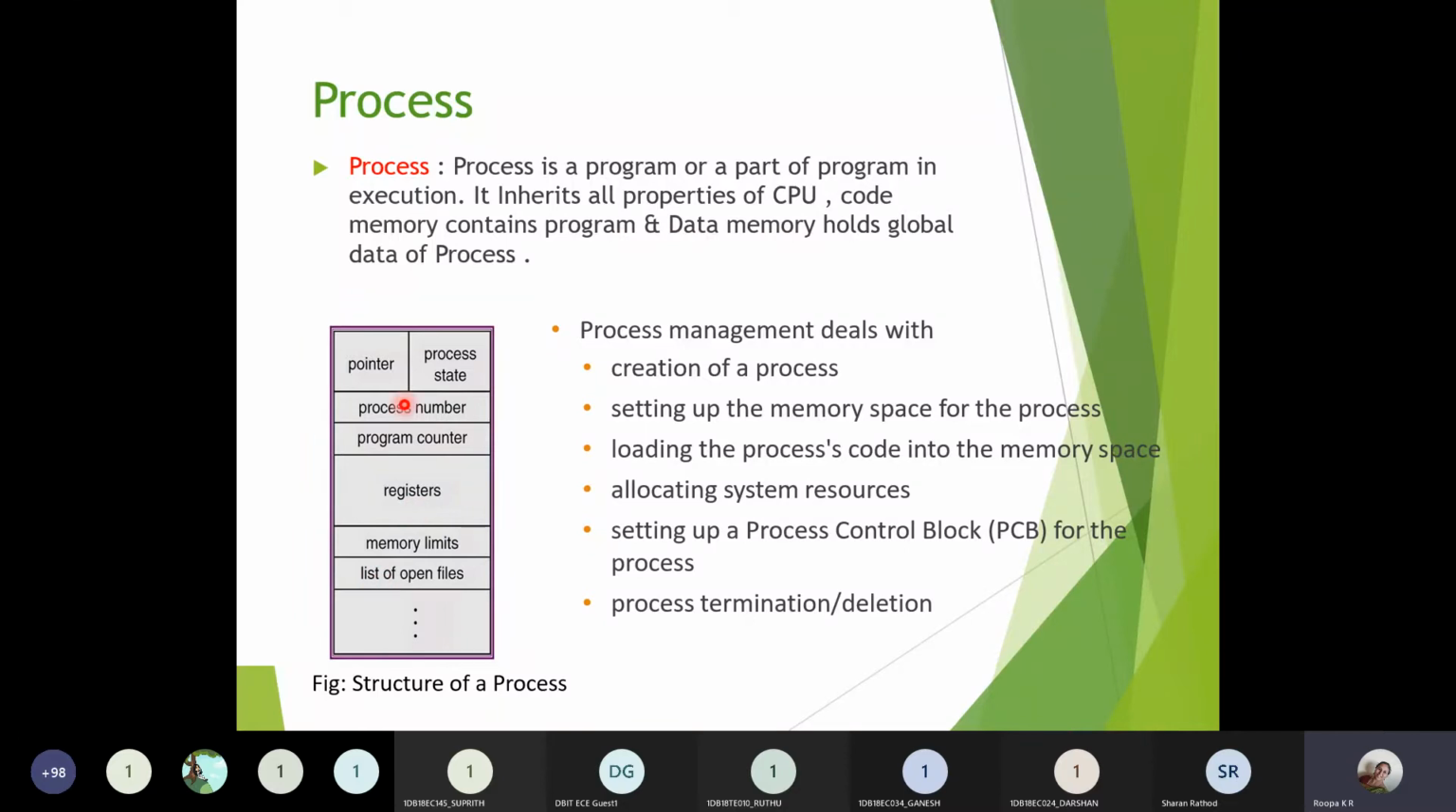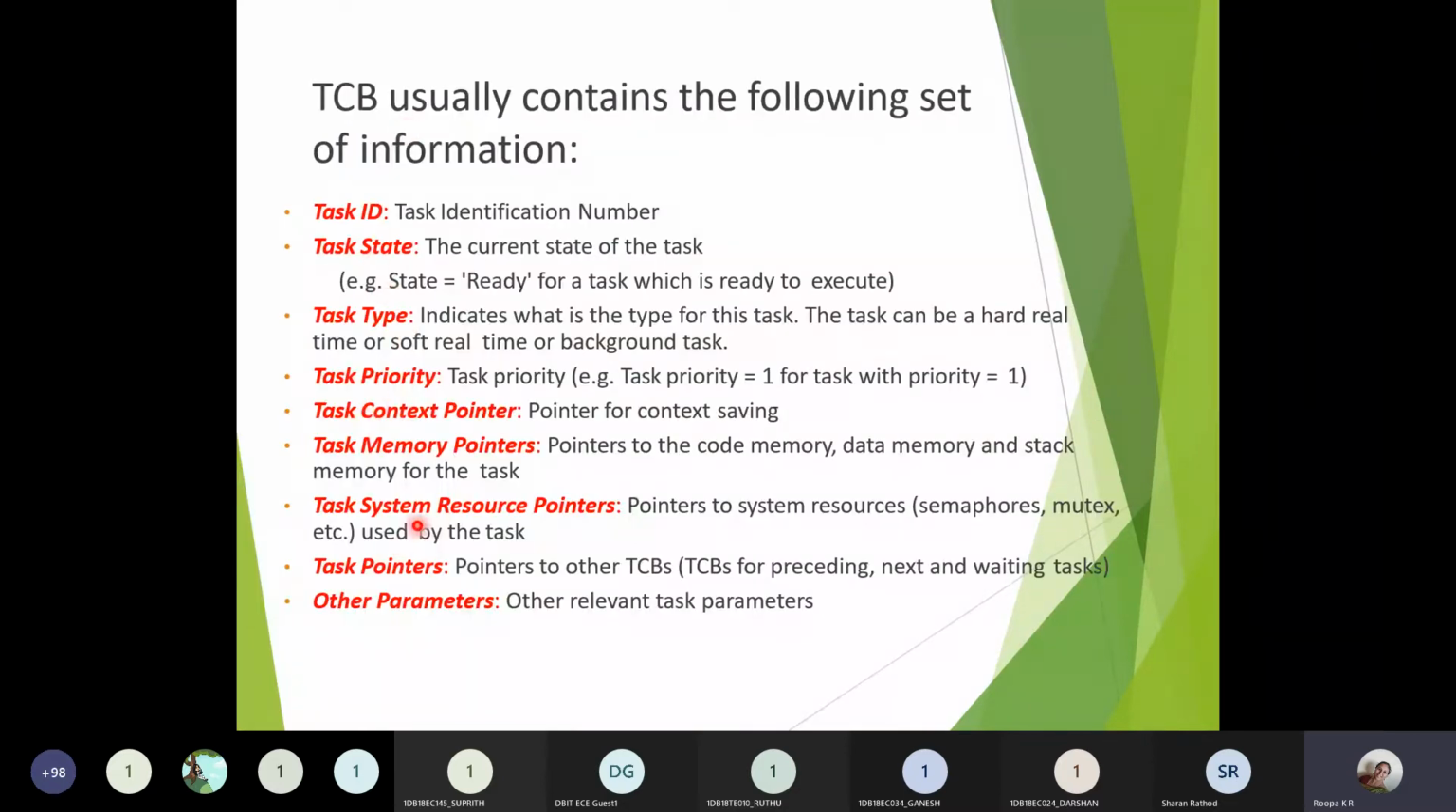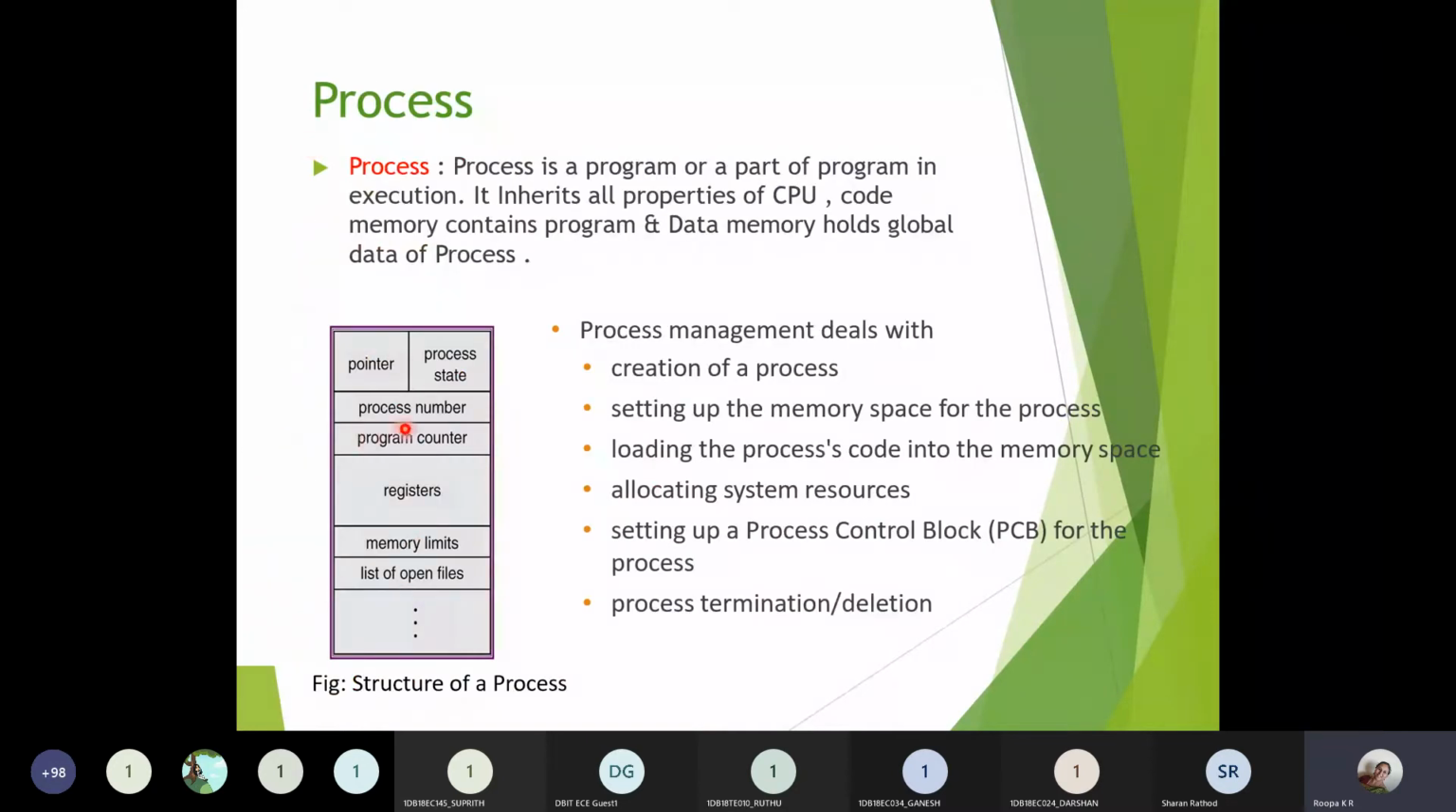So I can say that similarly, as you have task here, these are the different things which are present in a TCB. Similarly, this is the structure of the process, where you have process pointer, process state, process number, process counter, and different sets of registers which are used during the execution of the process, and the different blocks of memory, or the area of memory, which you are using for storing the data or the code during that time. And there is a certain set of files which can be accessed for its execution during the process functionality. So this is the structure.